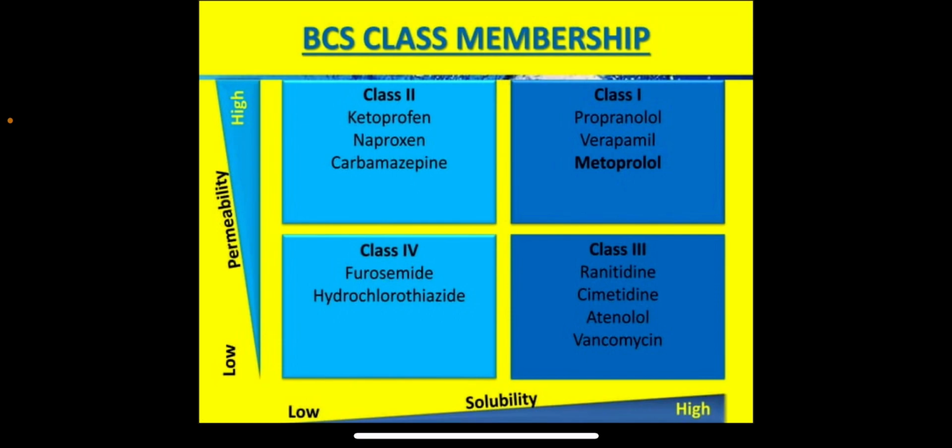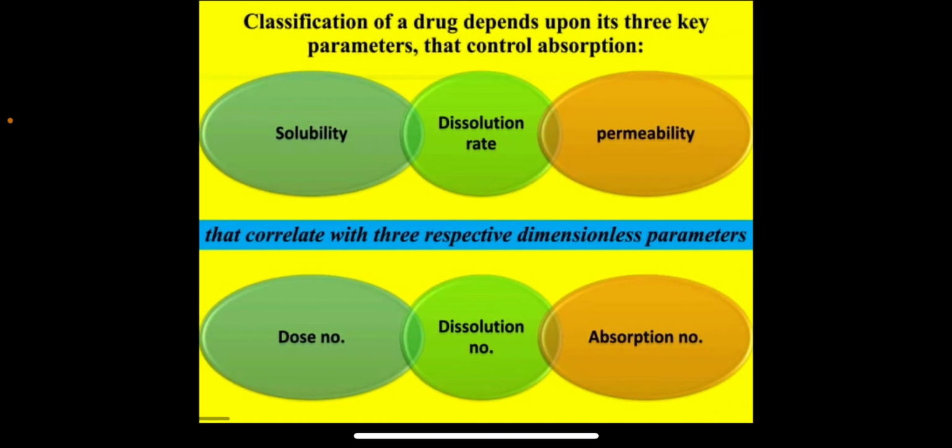So in the BCS classes, the class 1 drugs, that is high soluble and high permeable, are propranolol, verapamil and metoprolol. Class 2: ketoprofen, naproxen, carbamazepine. Class 3: ranitidine, cimetidine, atenolol, vancomycin. And class 4, low soluble and low permeable: furosemide and hydrochlorothiazide.